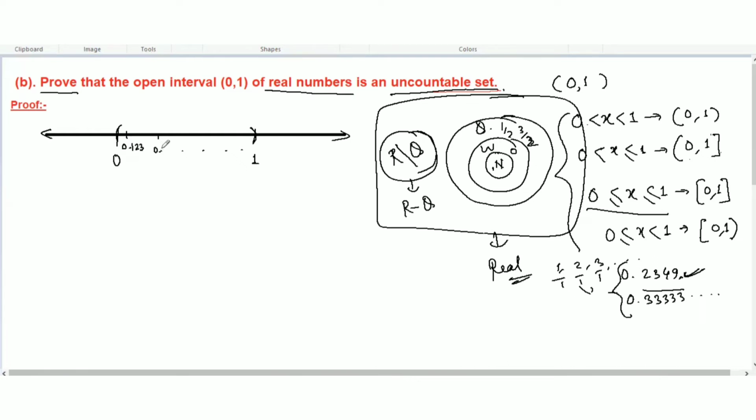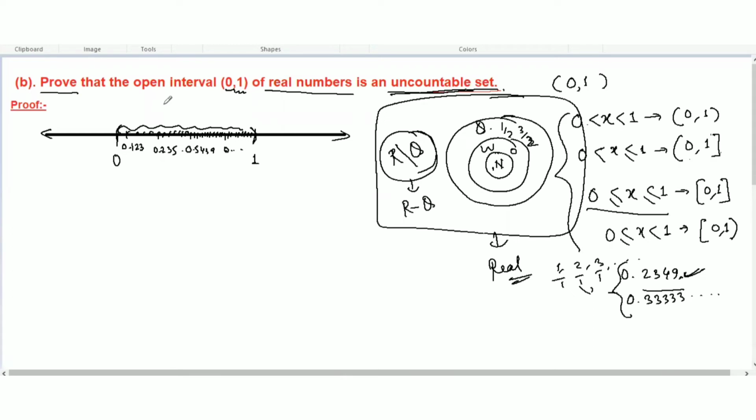Here also 0.2356, here 0.5439, something like that. You are not getting natural numbers, you are getting all the real numbers in between, and you have to prove that this is an uncountable set. All the real numbers between 0 and 1 form an uncountable set.